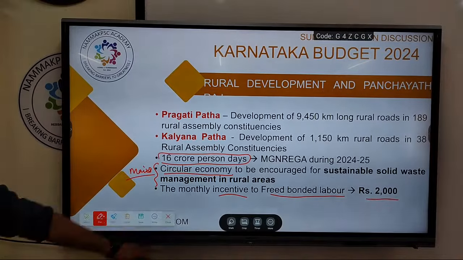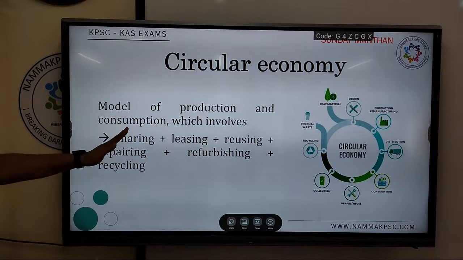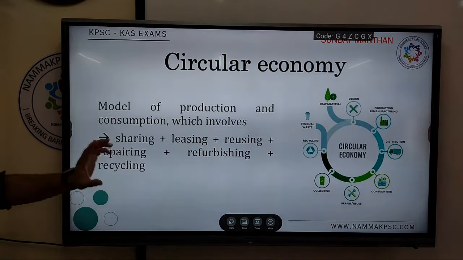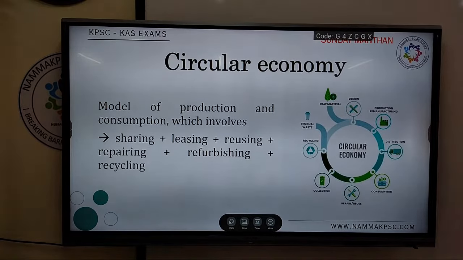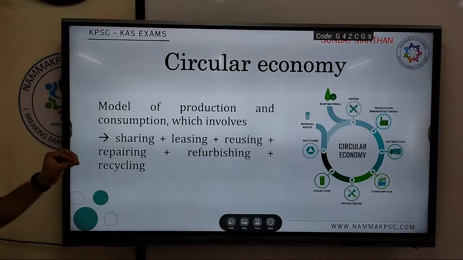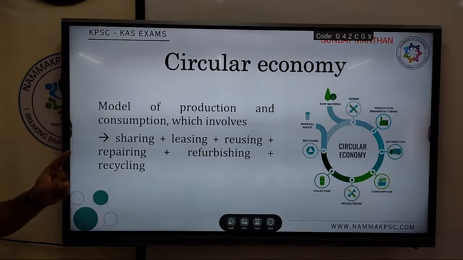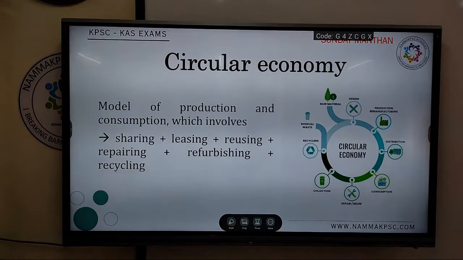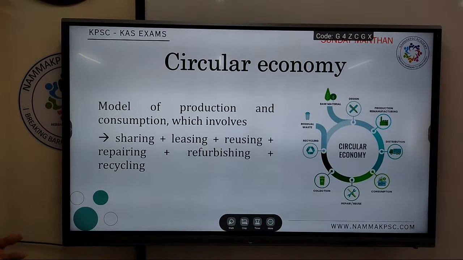Okay, just a small note on circular economy. In GS, from the mains point of view, you would be reading this. Circular economy is basically a model of production and consumption which involves the entire life cycle, where you reduce the wastage, reuse it, recycle it, repair it.